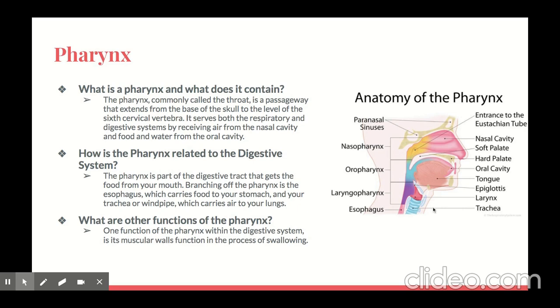This picture here is the anatomy of the pharynx. This is the entrance to the eustachian tube, nasal cavity, soft palate, hard palate, oral cavity, tongue, epiglottis, larynx, trachea, esophagus, laryngopharynx, oropharynx, nasopharynx, and the paranasal sinuses.